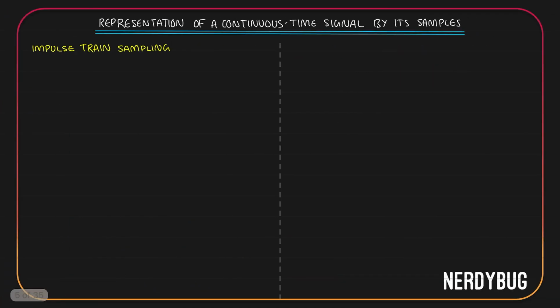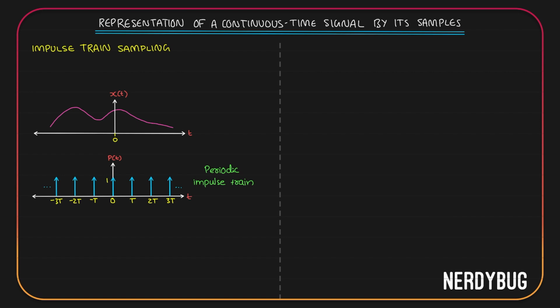Let us move on and learn our first method of sampling. It is impulse train sampling. Let us first take a continuous time signal x of t. X of t looks like this. To sample it, I am going to use a periodic impulse train. It is periodic because the impulse is repeating at every multiple of t. So we call it p of t. Now what we're going to do is multiply x of t with p of t. Then we will get something that looks like this. This is the product of x of t and p of t.